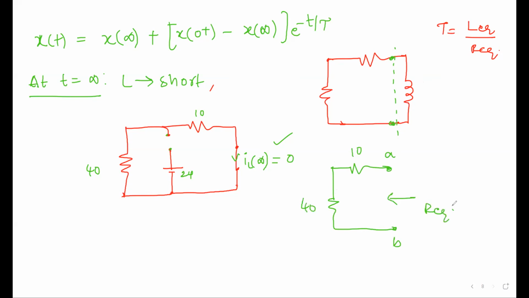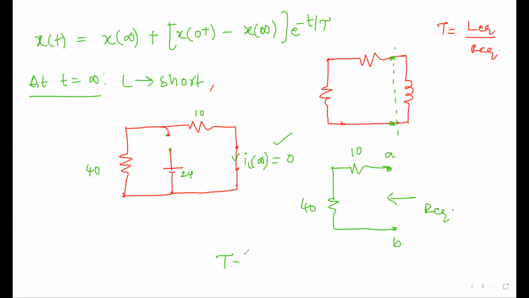Once you get R equivalent, you replace the whole circuit with R equivalent. And from the same terminals, if you look to the right side, you will get L equivalent. L equivalent is only one inductor, so you just keep it L. R equivalent is the series combination of 10 and 40. So what is tau here now?